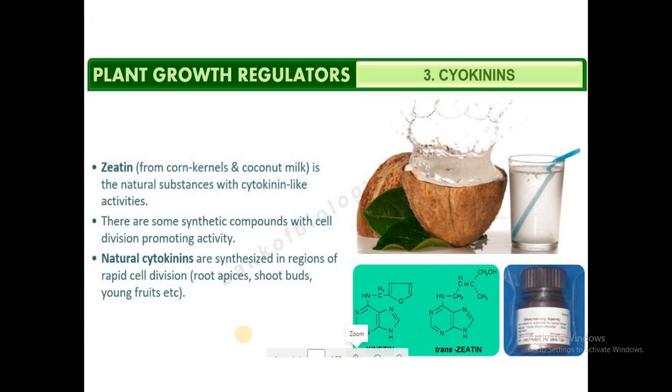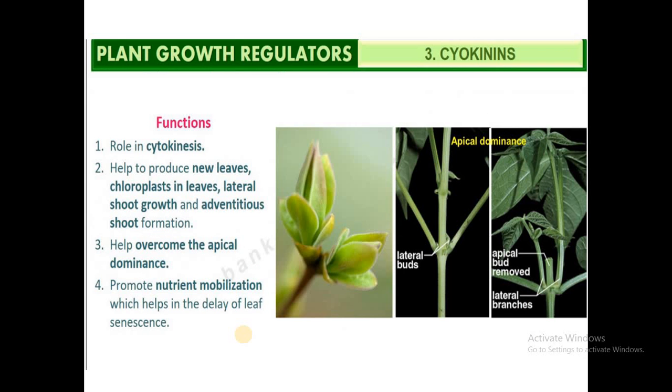And coming to the types of cytokinins, we have natural cytokinins and artificial cytokinins. One cytokinin called zeatin, we can get from the kernels of corn and in coconut milk. So zeatin is an example of a natural cytokinin. Another cytokinin which I would like to introduce is BAP, that is benzyl aminopurine, an example of a synthetic cytokinin.